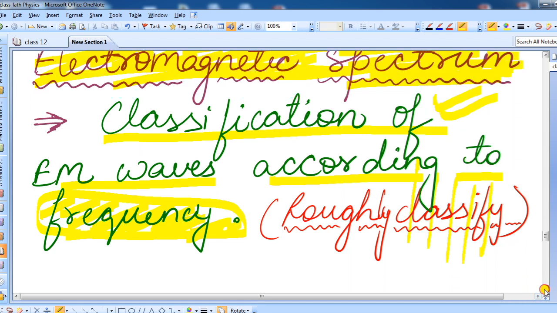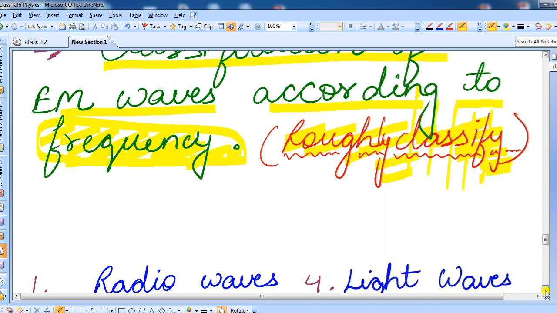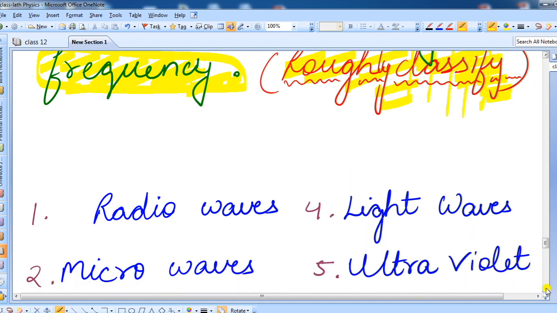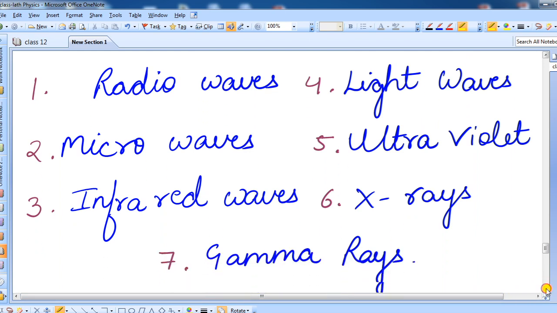One thing you can note down here is that it is roughly classified. There is no particular boundary present in the electromagnetic spectrum. Like you cannot tell that one wave stopped here and the other wave started, right? Like this you cannot say. After that, I talked about some subtypes of electromagnetic wave.